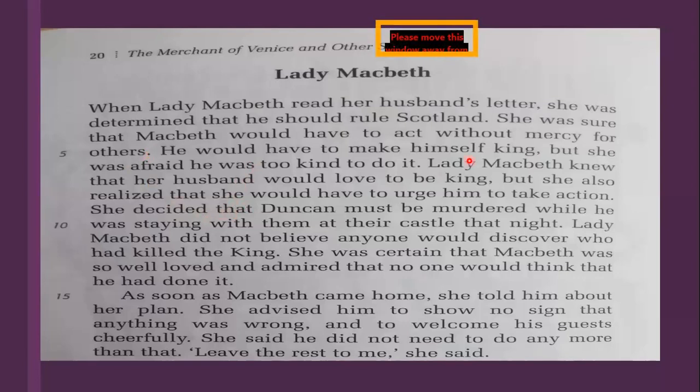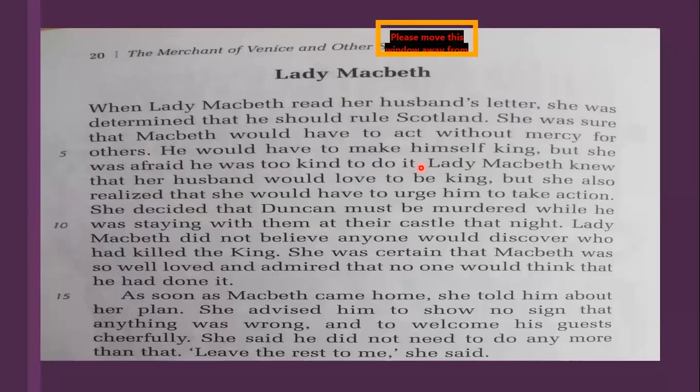He would have to make himself king, but she was afraid he was too kind to do it. So now this is where you understand Macbeth's character till here. Macbeth by nature was a kind man. He was not a bad man. He was not an unfaithful person. He was not dishonest. He was a faithful, nice, kind man. But his wife was a very overambitious and a very bad lady.